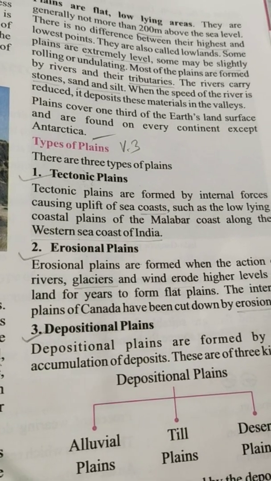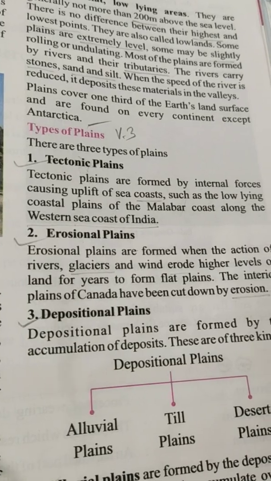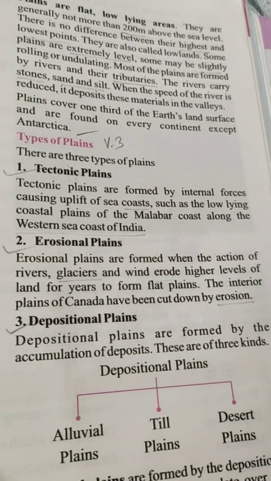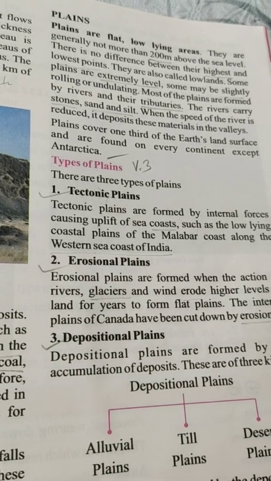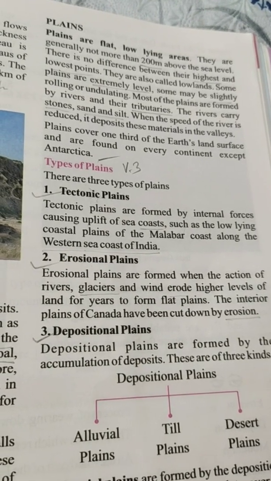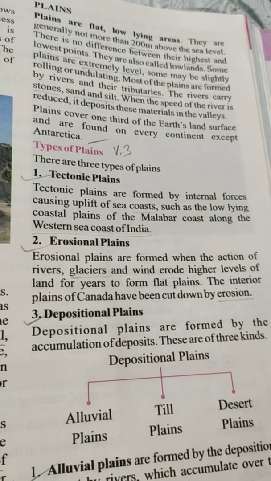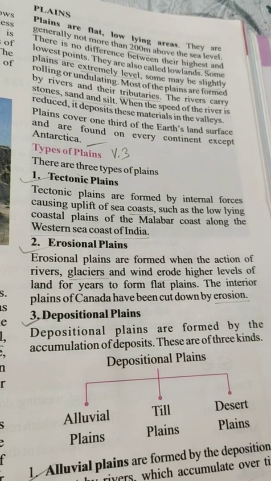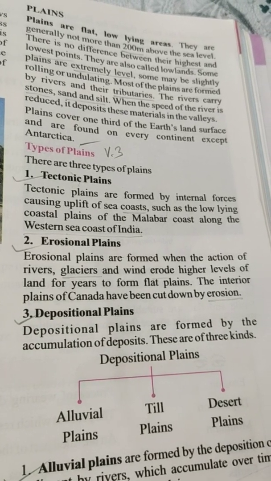Second one is erosional plains. What are erosional plains? Erosional plains are formed when the action of rivers, glaciers and wind erode higher levels of land for years to form flat plains. The interior plains of Canada have been cut down by erosion.